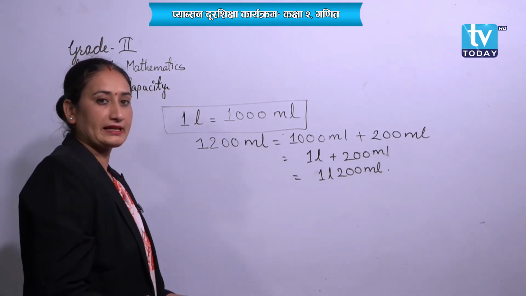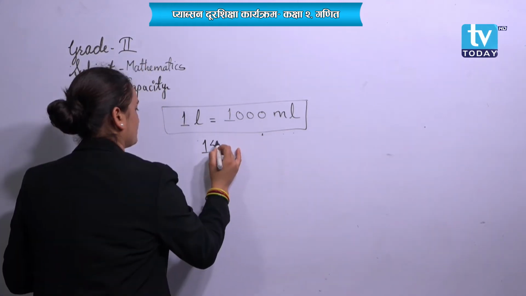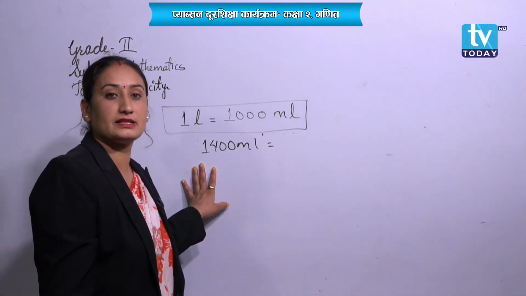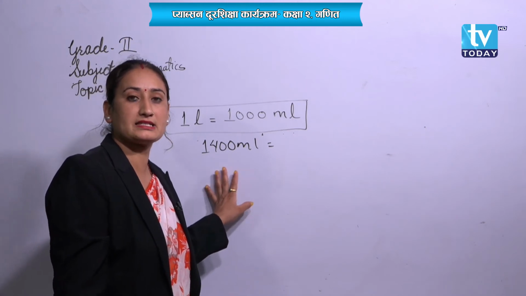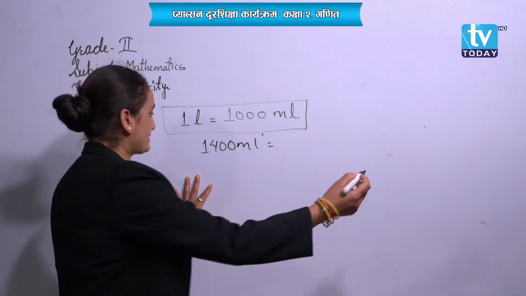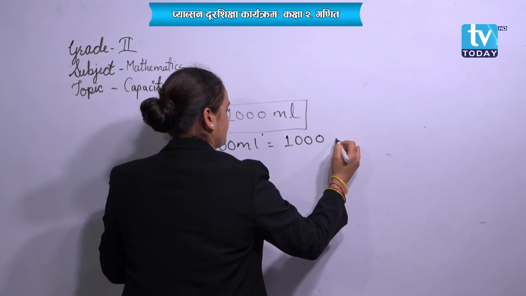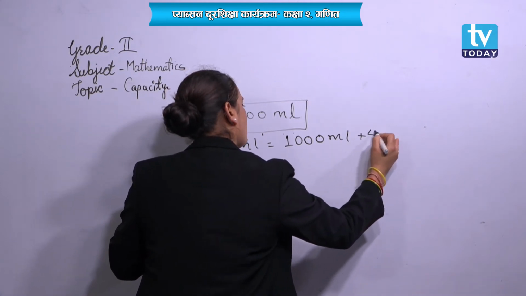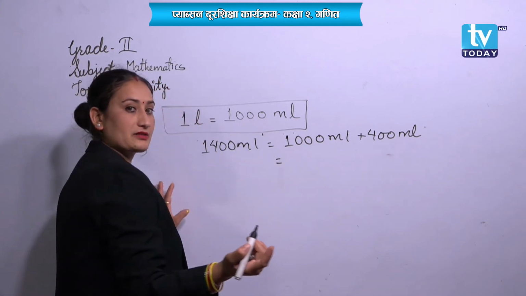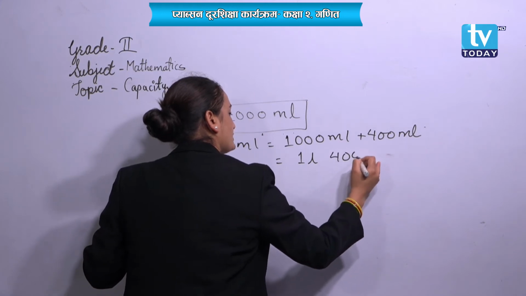Okay, same as this, I have next questions for you. It's 1400 milliliter. So can you separate it? Let's separate it. 1000 should be written here and plus 400 milliliter, that is 1000 means 1 liter, 400 means 400 milliliter.